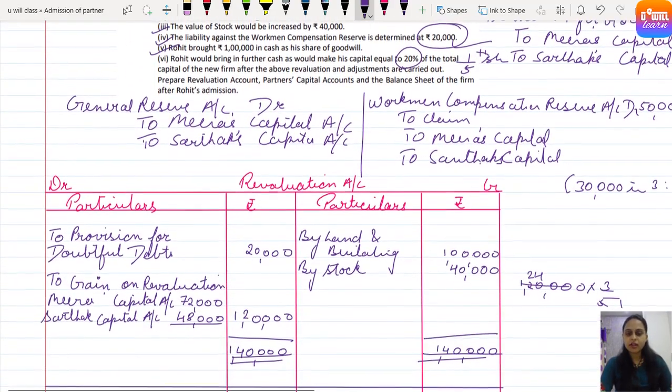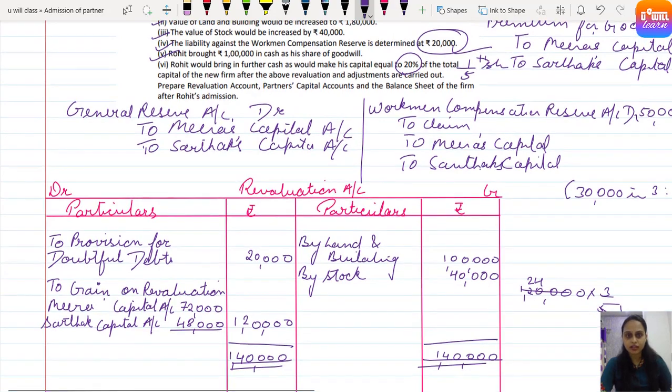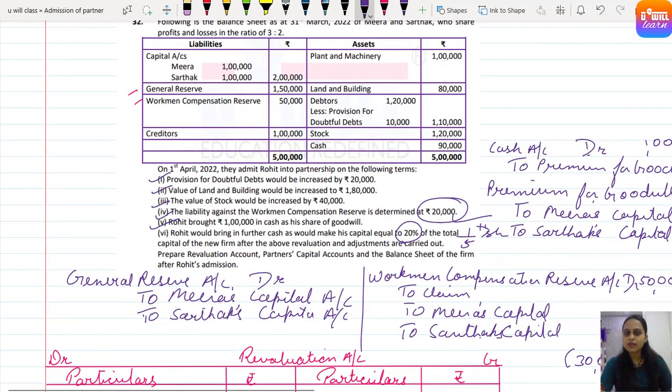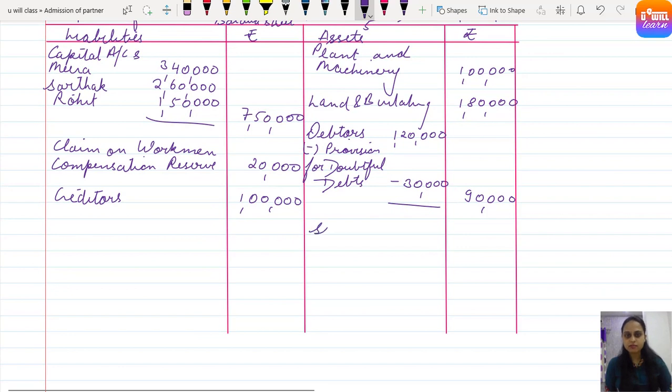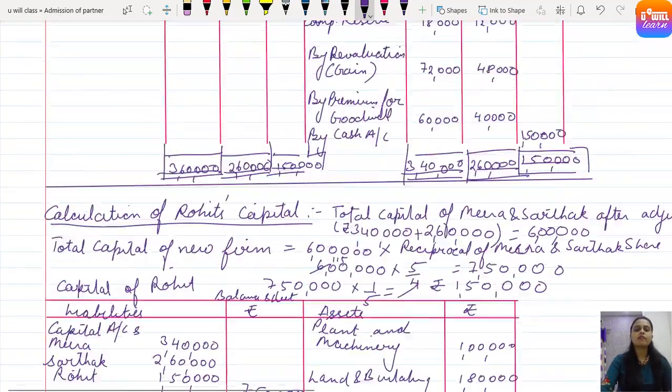Next, after debtors we have in the question stock. So for stock also, stock has to be increased by 40,000, right? So initial stock was 1,20,000. So stock 1,20,000 plus 40,000, that is 1,60,000. Clear everyone? Stock value also.